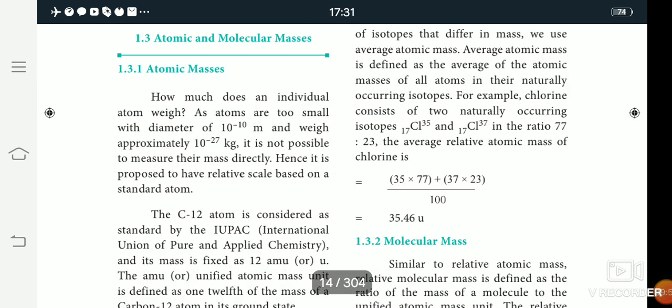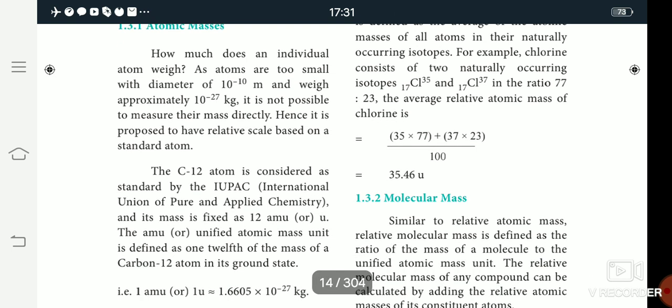The next topic is atomic and molecular masses. The first one is atomic mass. So what is an atom? An atom is a very small particle. Atoms are too small to measure their mass directly. So IUPAC introduced a relative scale of mass based on the standard atom of carbon-12. In C12, 12 is the carbon atomic mass number.